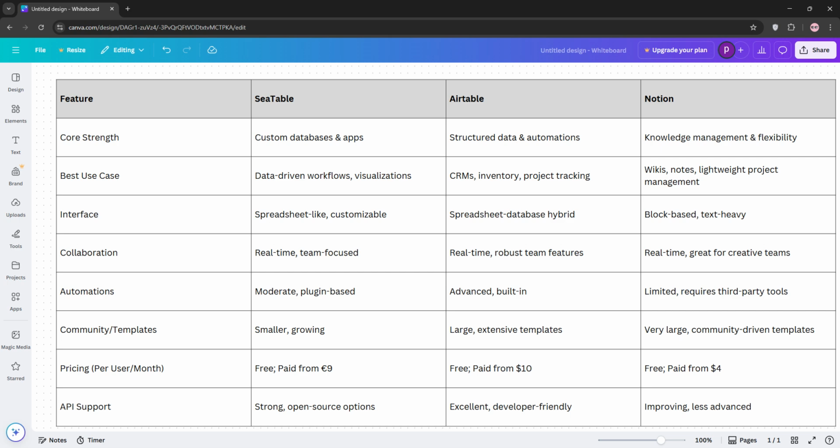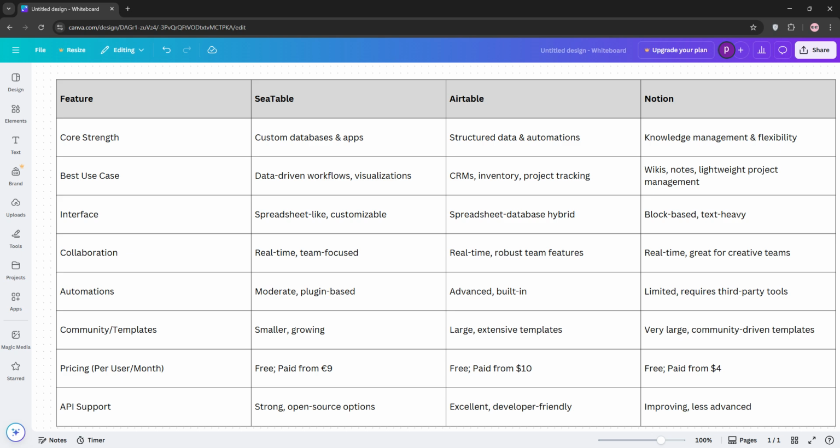So, how do they stack up? Seatable is great for data-heavy teams needing custom apps and visualizations, but it's newer with a smaller community. Airtable excels in structured data and automations, though it is pricier and less flexible for docs. Notion's king for knowledge management and creative workflows, but struggles with large datasets.